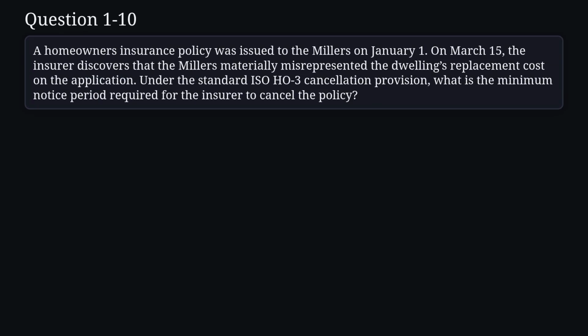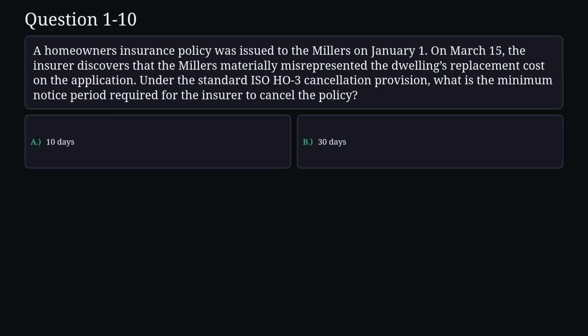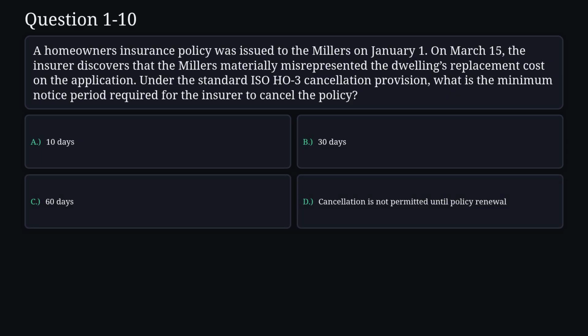Question 10. A homeowner's insurance policy was issued to the Millers on January 1st. On March 15th, the insurer discovers that the Millers materially misrepresented the dwelling's replacement cost on the application. Under the standard ISO HO3 cancellation provision, what is the minimum notice period required for the insurer to cancel the policy? A. 10 days. B. 30 days. C. 60 days. D. Cancellation is not permitted until policy renewal.